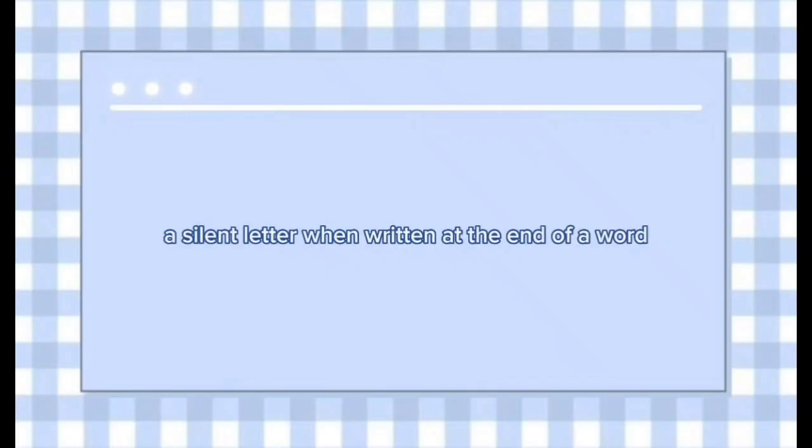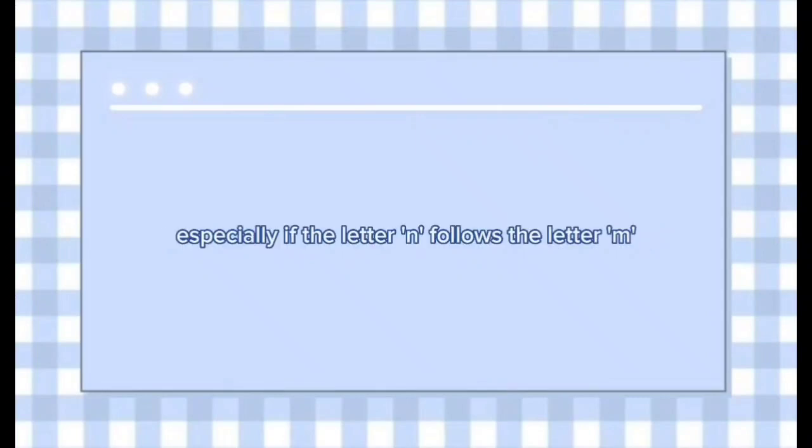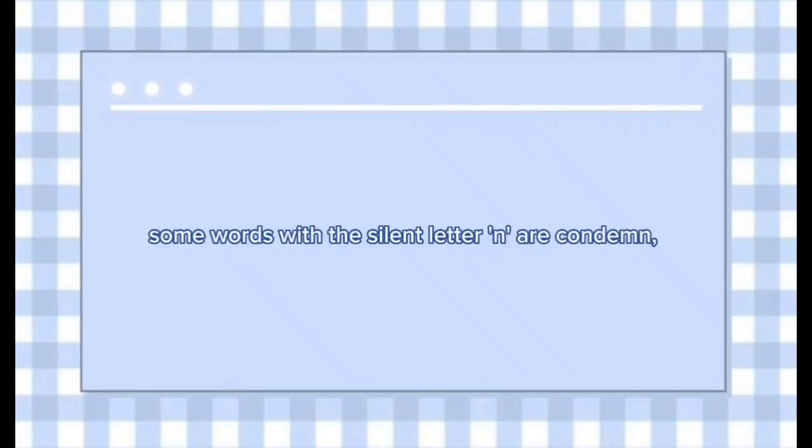So the silent N. N is not much different from the letter B. The letter N will become a silent letter when written at the end of a word, especially if the letter N follows the letter M. Some words with the silent letter N are condemn, solemn, column, dumb, autumn.